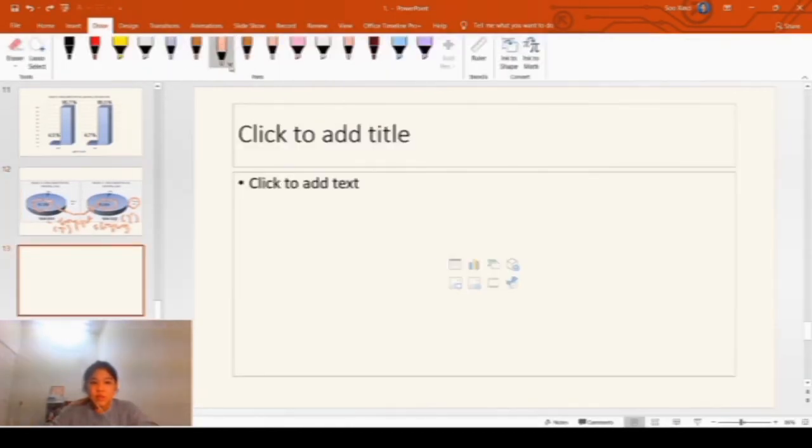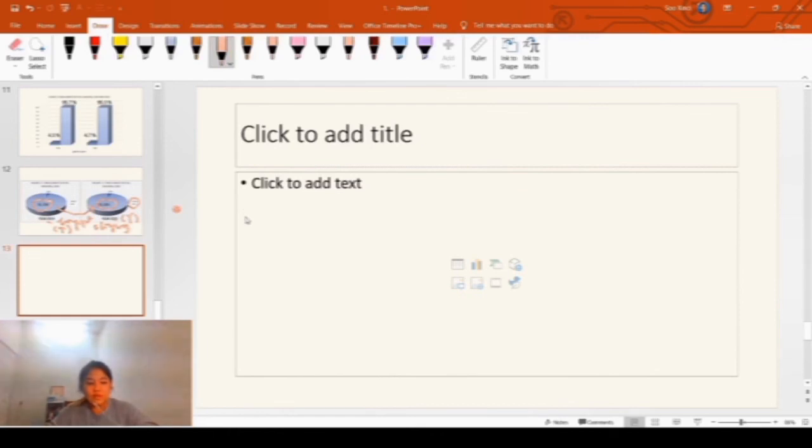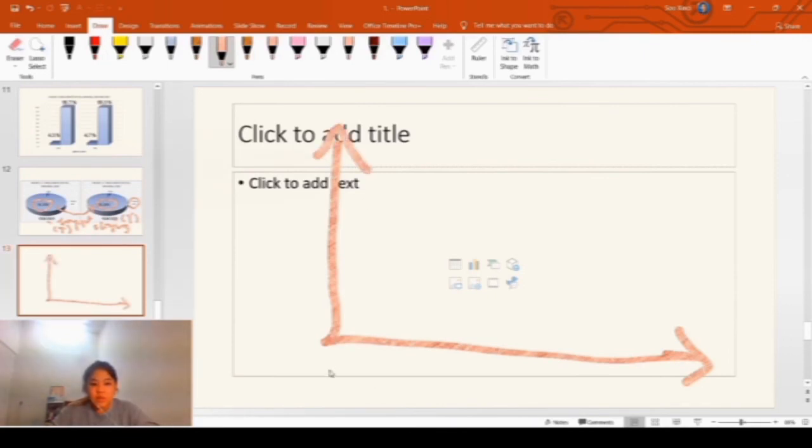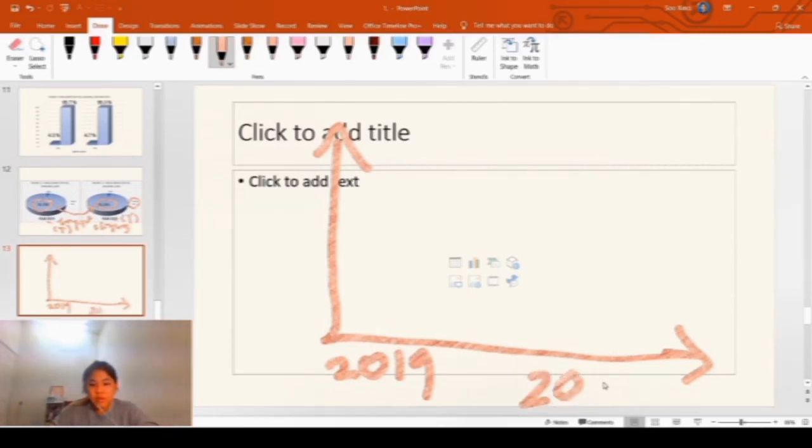Let me show an example. Even after we construct a line graph, it is quite invisible for us to see the trend of the graph, how it's moving.